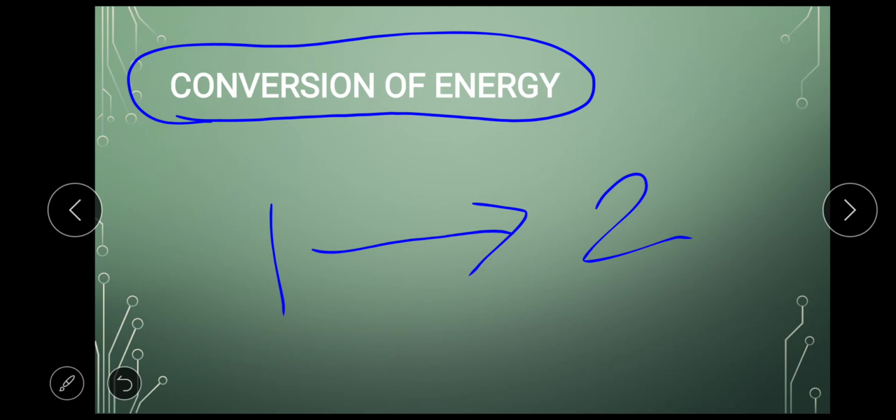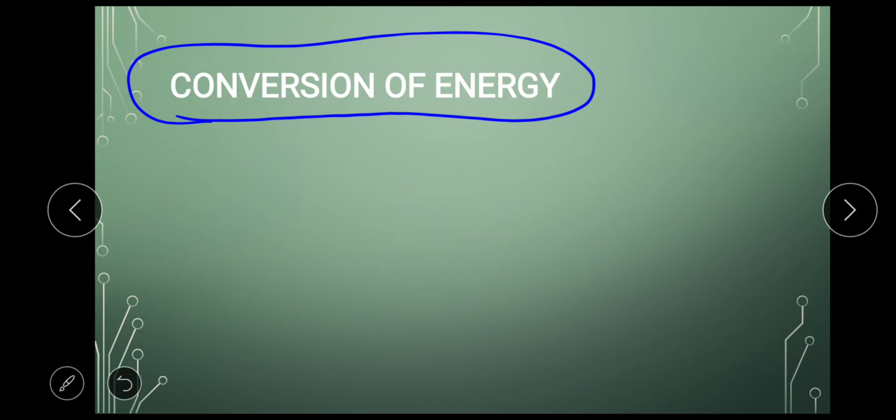In exam, they may give you an example of your phone, for example your mobile phone. Or let's say a simple example of a mic. If this is a mic here, they are asking you that this mic converts which form of energy into which form.